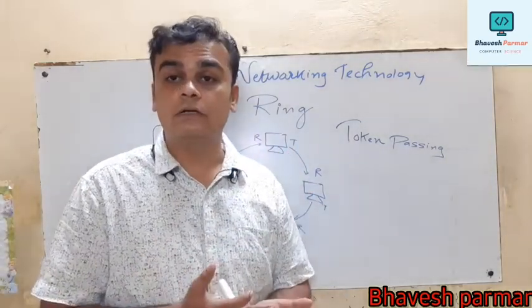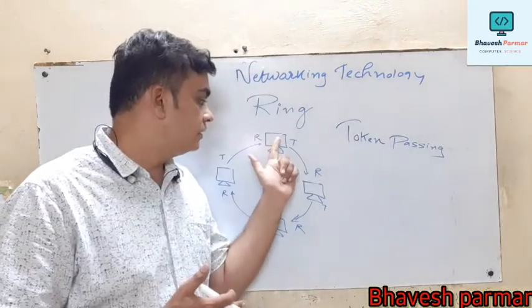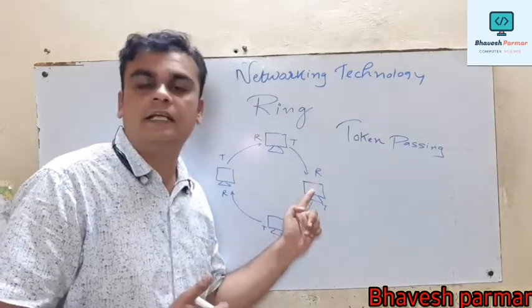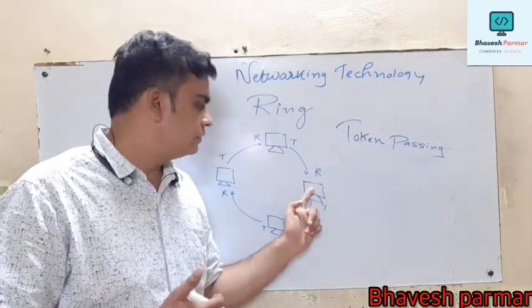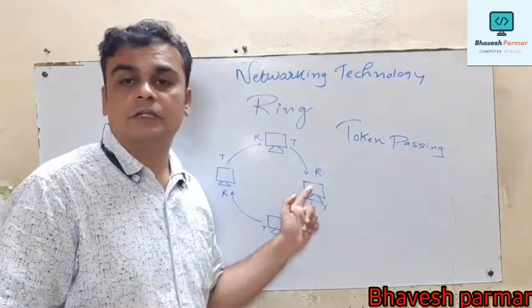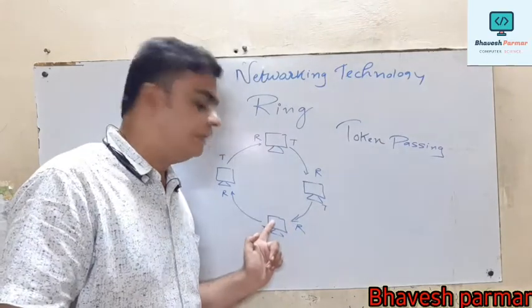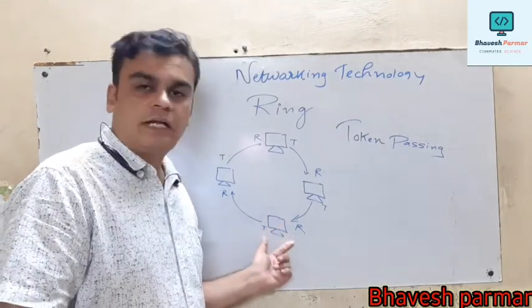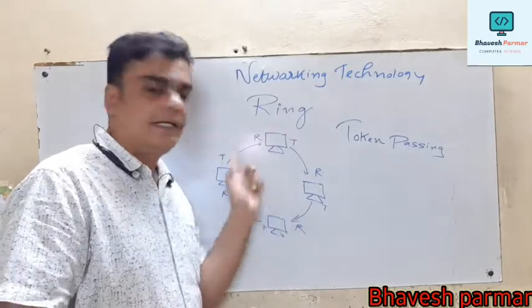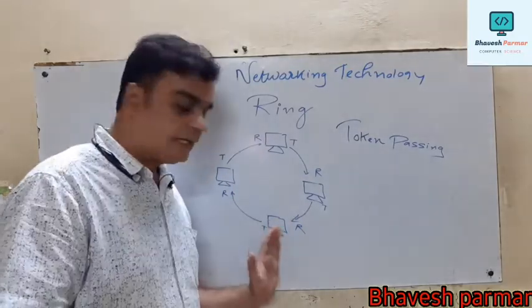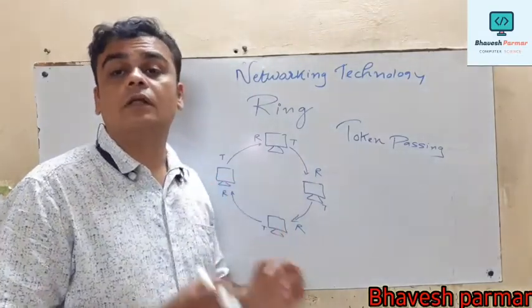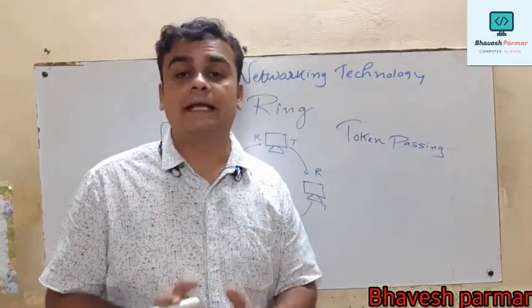If its transmission is over, this computer transfers the token to its next neighboring computer. Suppose the second computer doesn't want to transfer data, then it passes the token to the next neighboring computer. If it wants to transfer data, then it can transfer the data on the network. And if its transmission is over, again it passes the token to the next computer. So this is called the token passing mechanism.